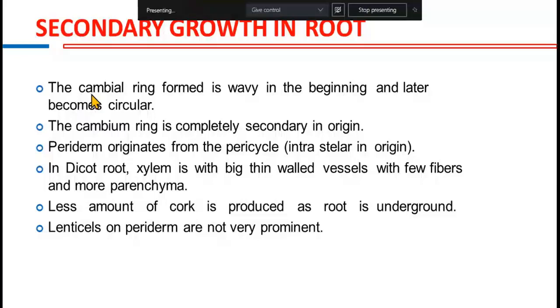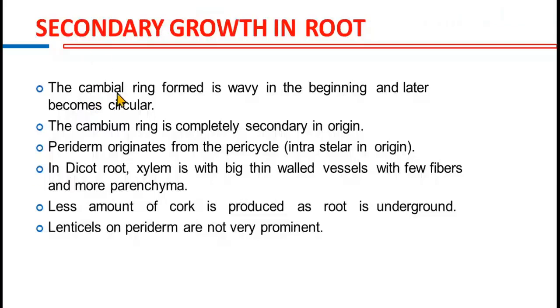Next we have secondary growth in roots. Secondary growth of roots we will not discuss in detail. We have discussed all parts. These are just highlights. The cambial ring formed is wavy in the beginning and later becomes circular. And note that the cambial ring is formed using interfascicular and fascicular cambium. The cambium ring is completely secondary in origin.